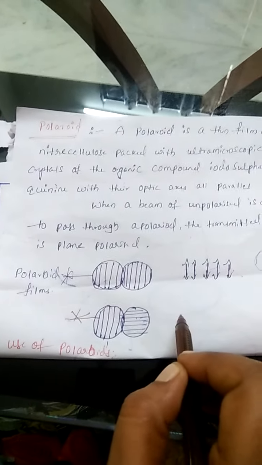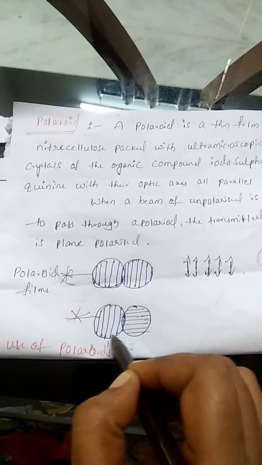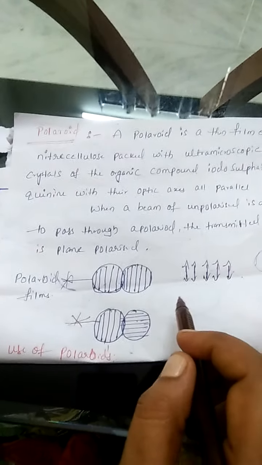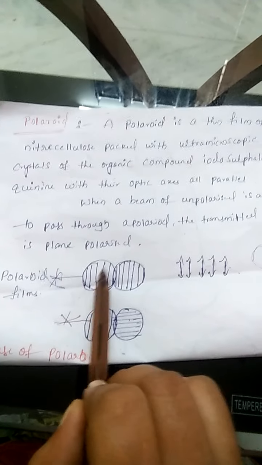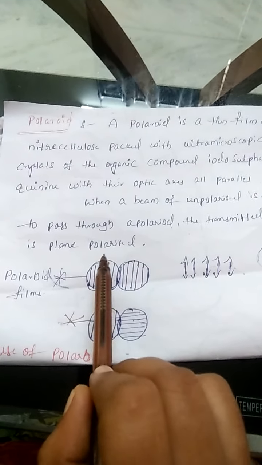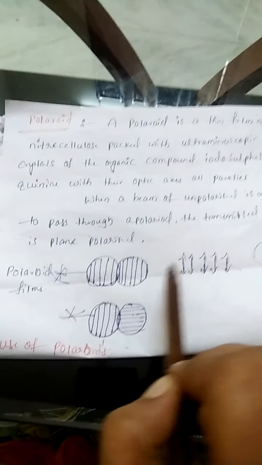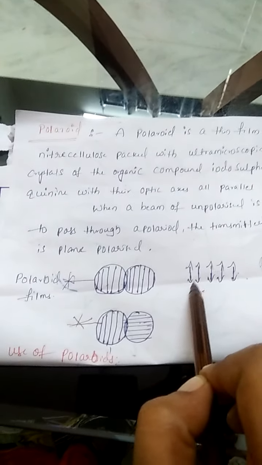Then it comes out only from the first Polaroid as parallel light, not from the second. Where the two Polaroids have the same axis, the same plane of polarized light is transmitted.